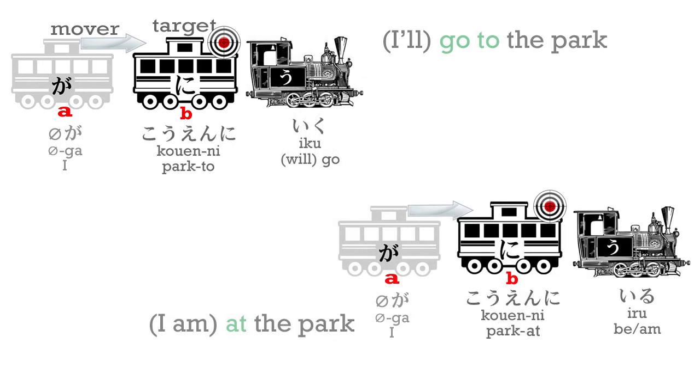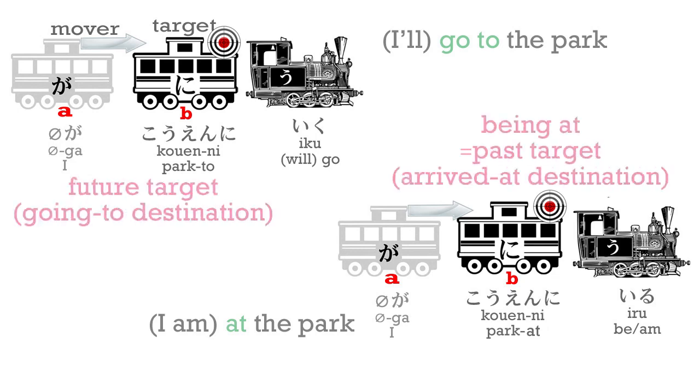I'll go to the park. I'm at the park. Now, you see, this is also a target, because in order for a thing to be anywhere, it must have gotten there at some point. So, ni can mark not only a future target, the place where I will go to, it can also mark a past target, the place where I went and where I still am.